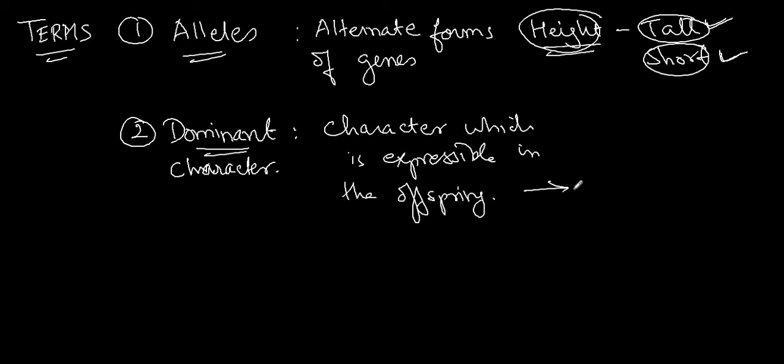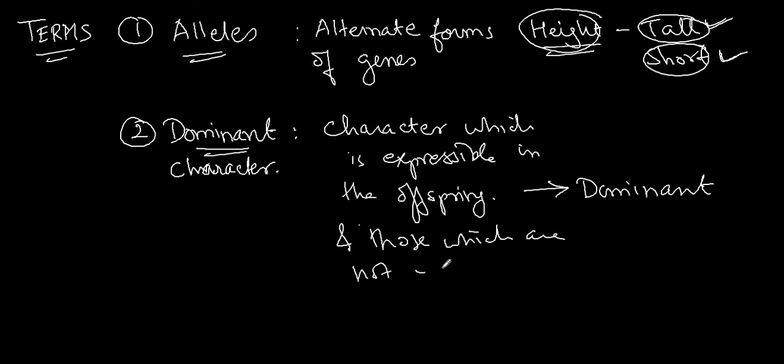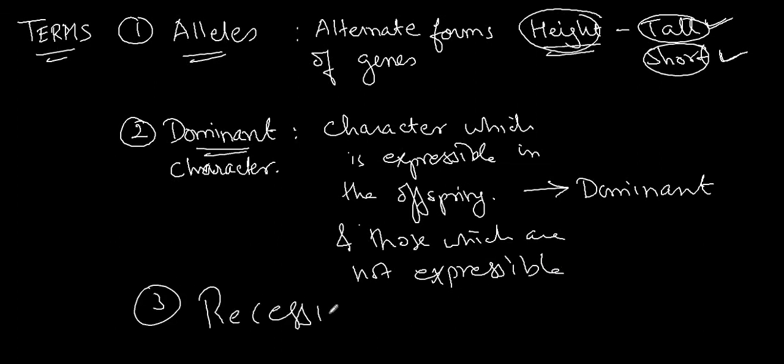is known as dominant character, or you can say dominancy, phenomena dominancy, and those which are not expressible, that is considered as recessive.